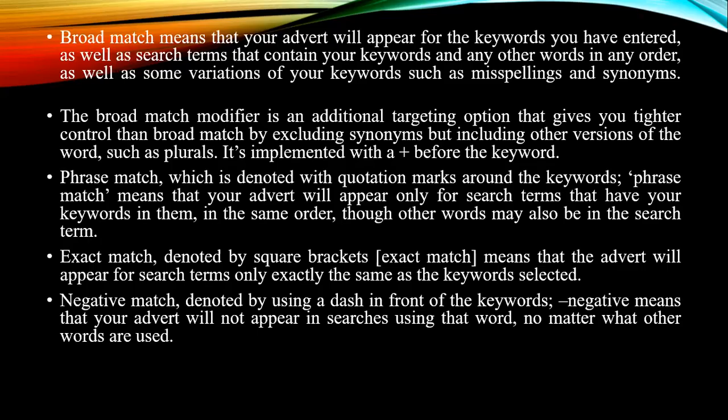Phrase match is denoted with quotation marks around the keywords. When you put the product in quotation marks, it will be directly linked. Exact match is denoted by square brackets. If you write some information in square brackets and try to find the information, this is one more option Google Ads provides. Negative match is denoted by a dash in front of the keywords. If you want information about negative feedback, it can also be generated through this hyphen or negative mark. So these are the 5 things.